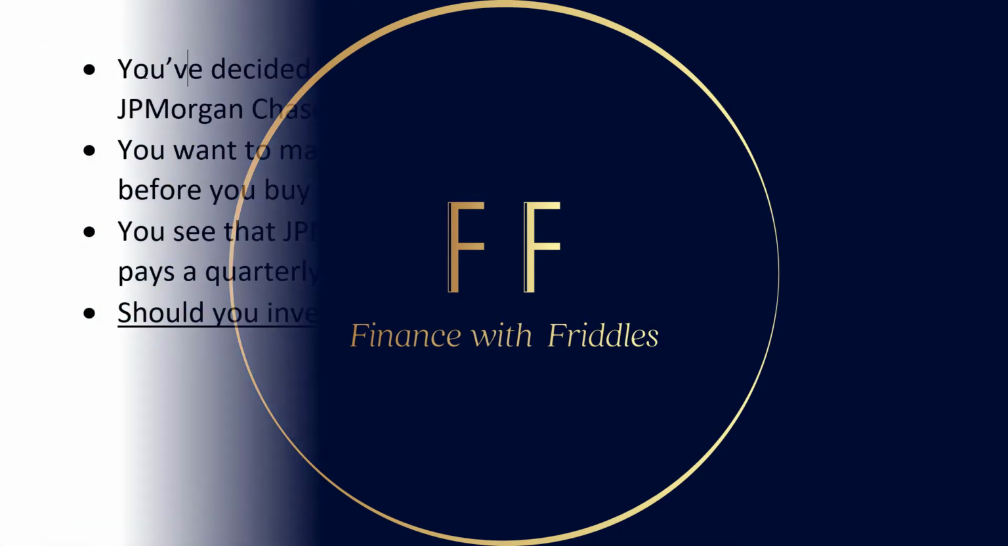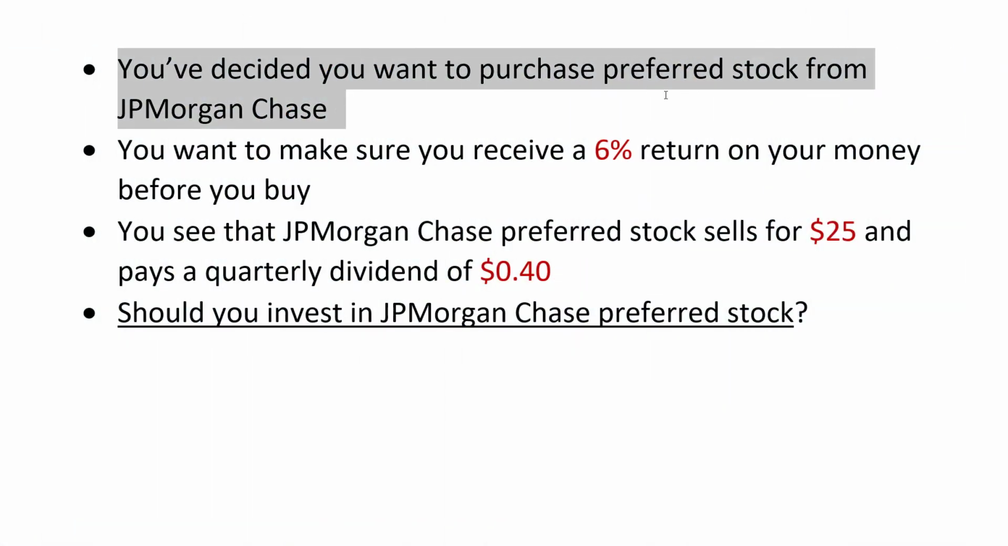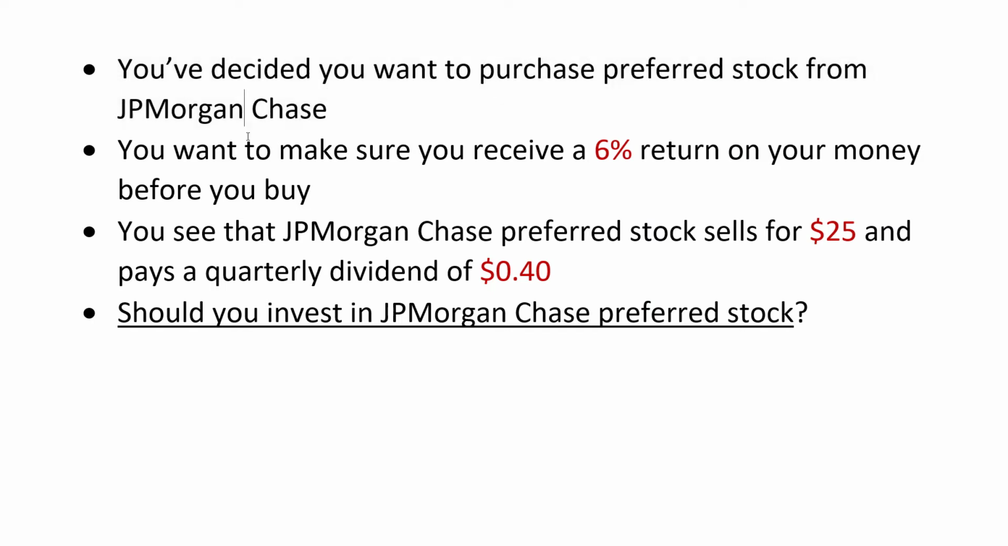Okay, for a great example here, we'll say that we've decided that we want to purchase preferred stock from JP Chase, and we want to make sure that we receive at least a 6% annual return on our money before we buy this stock. So we go to our nearest discount brokerage firm and we take a look, and we see that JP Chase preferred stock sells for about $25, and it pays a quarterly dividend of 40 cents every quarter. So the ultimate question here is, should you invest in JP Chase preferred stock with the above criteria, knowing that you want at least a 6% annual return?